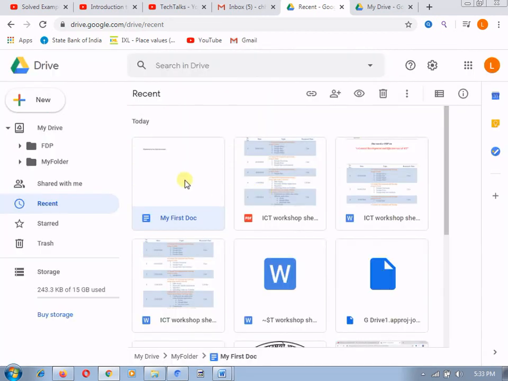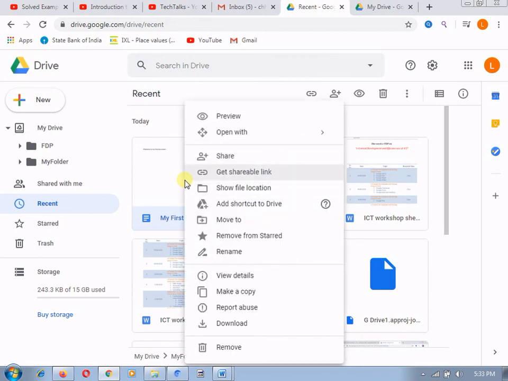This is the second way with which we can also share the document. This will show the location of your file. This will help you to add a shortcut to the drive. Move to, I have already explained.